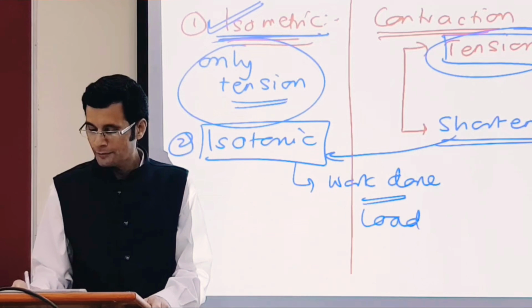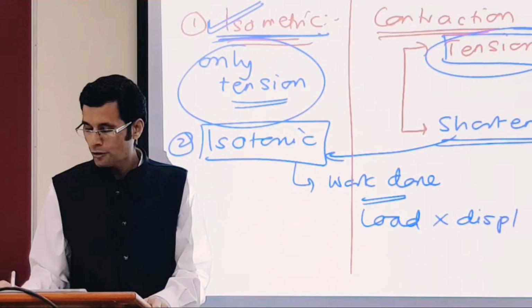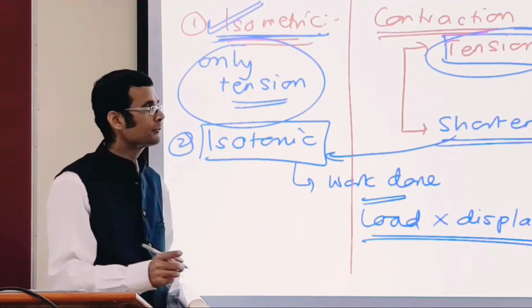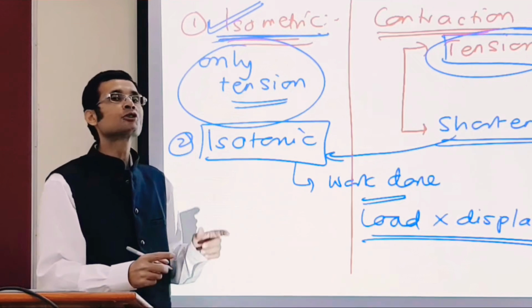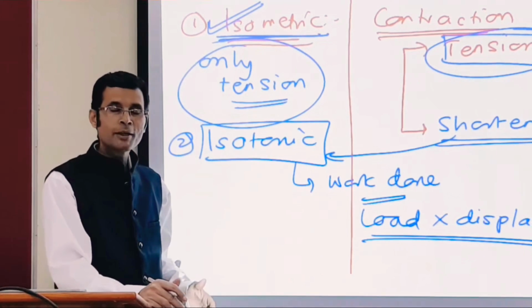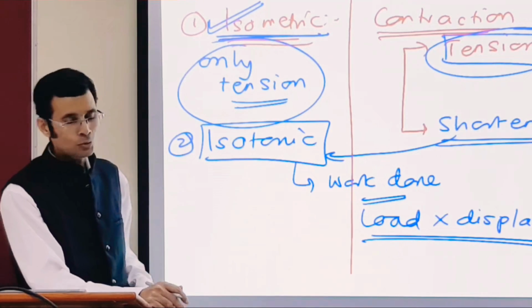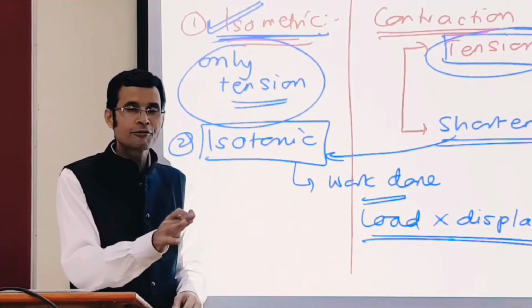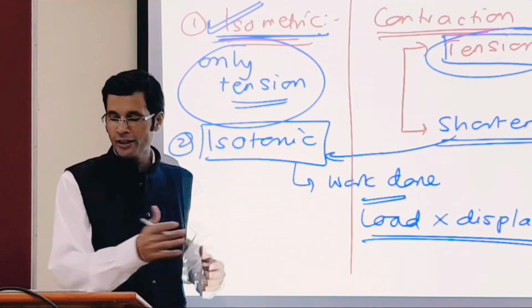Load into displacement. So therefore, work is done only during isotonic contraction. No work done during isometric contraction. Only heat is generated during isometric contraction. So that's the comparison between isometric and isotonic.